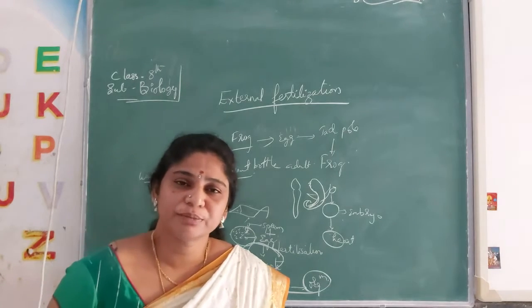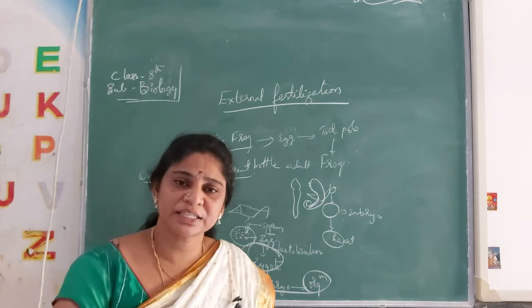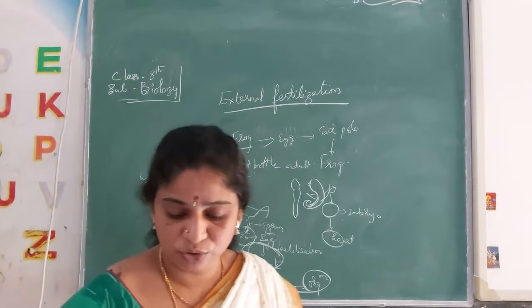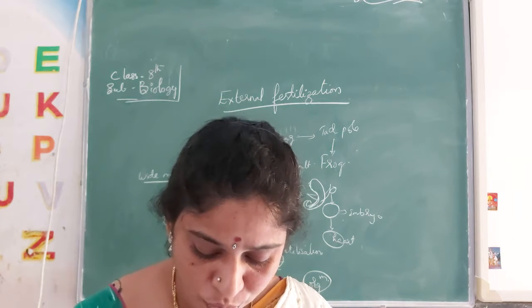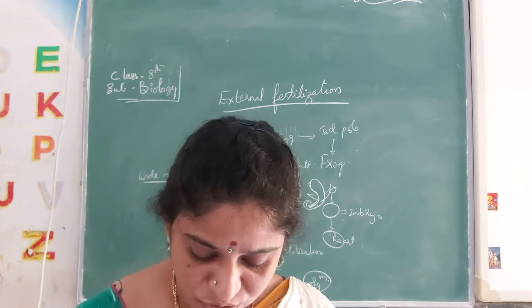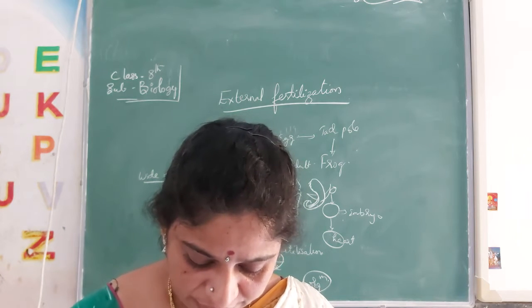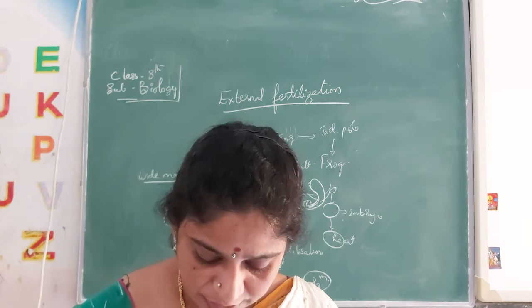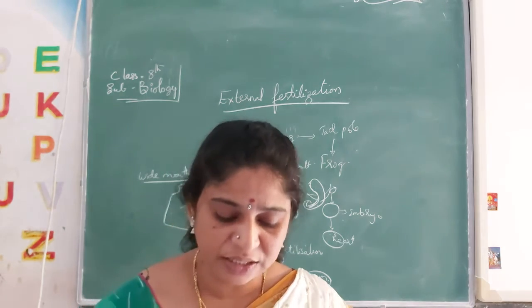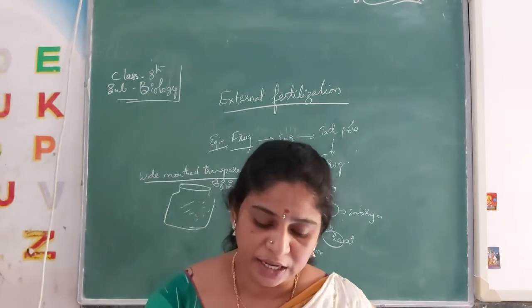Later we bring these eggs. After collecting the eggs, take a tub of 15 centimeter depth and radius of 18, and transfer the eggs along with the weeds or algae you have collected from the pond. Carefully observe the eggs. You will find a blackish part in the middle of the egg.